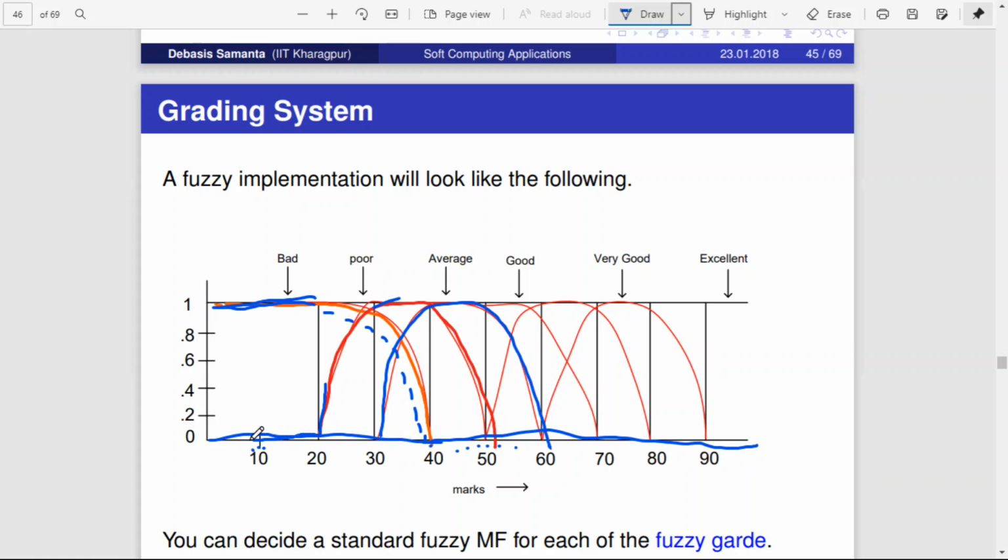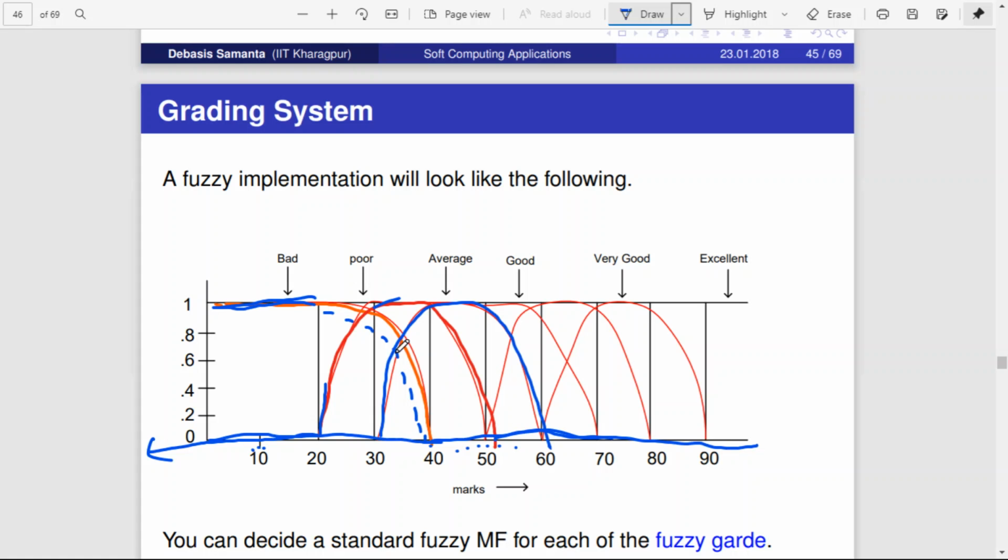Anything less than 20, it will produce 0. Anything greater than 50 also, it will produce 0. So between 20 and 50 it will produce some values. So basically it is dealing with poor and average.